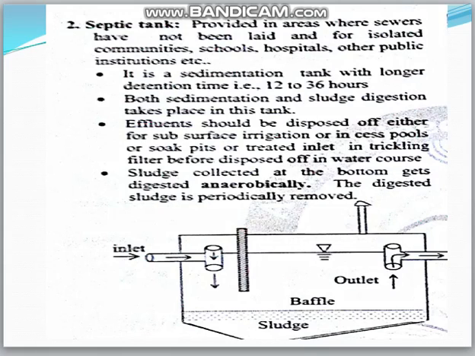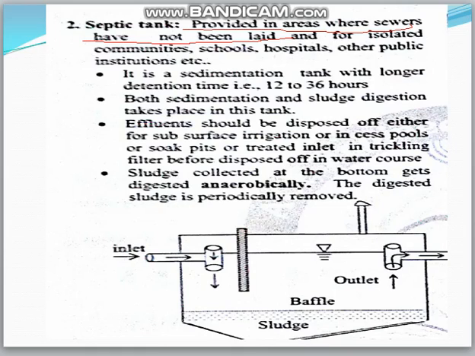Septic tanks are provided in areas where sewers have not been laid. Generally, sewer means a pipe or conduit which carries sewage. In some particular areas, these sewers are not being installed. In these particular areas, the importance of septic tanks is very high.